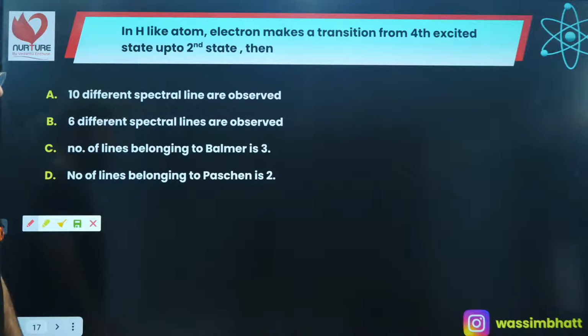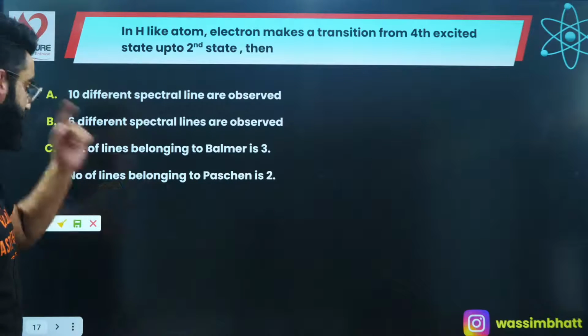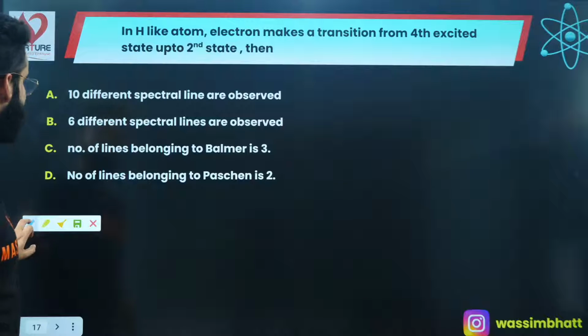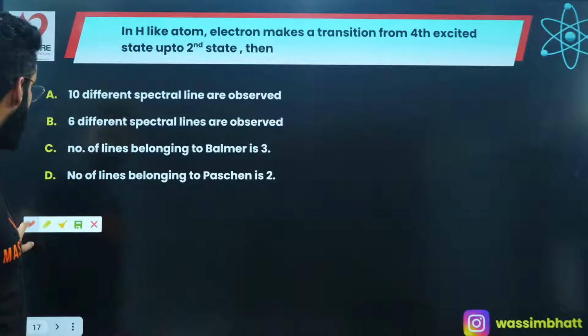People are saying option C, but there is not only a single option correct. There is more than one option correct. Let's get exactly how many options are correct. You need to be careful with the terminologies.